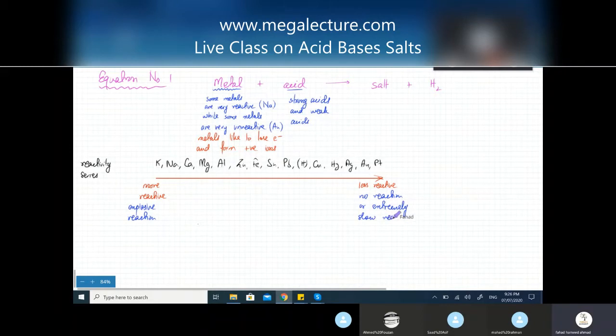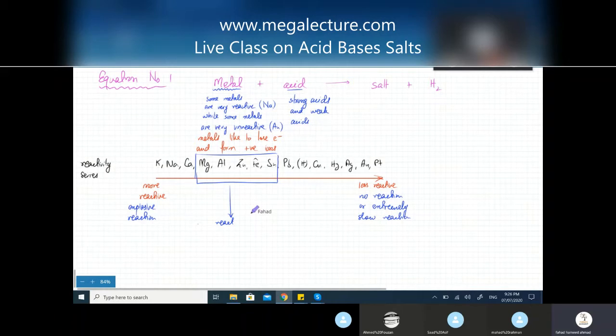I mean, it's going to take a very long time for the reaction to happen. So either no reaction or extremely slow reaction. And so what you need to know right now is these metals over here in the middle. These are the ones that react moderately, which means they're not going to react explosively or slowly.